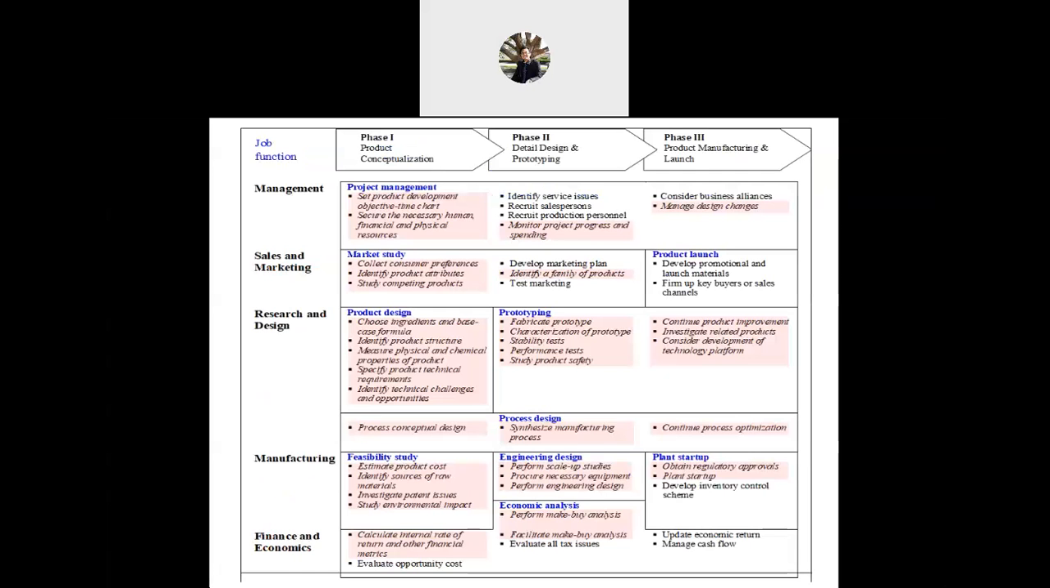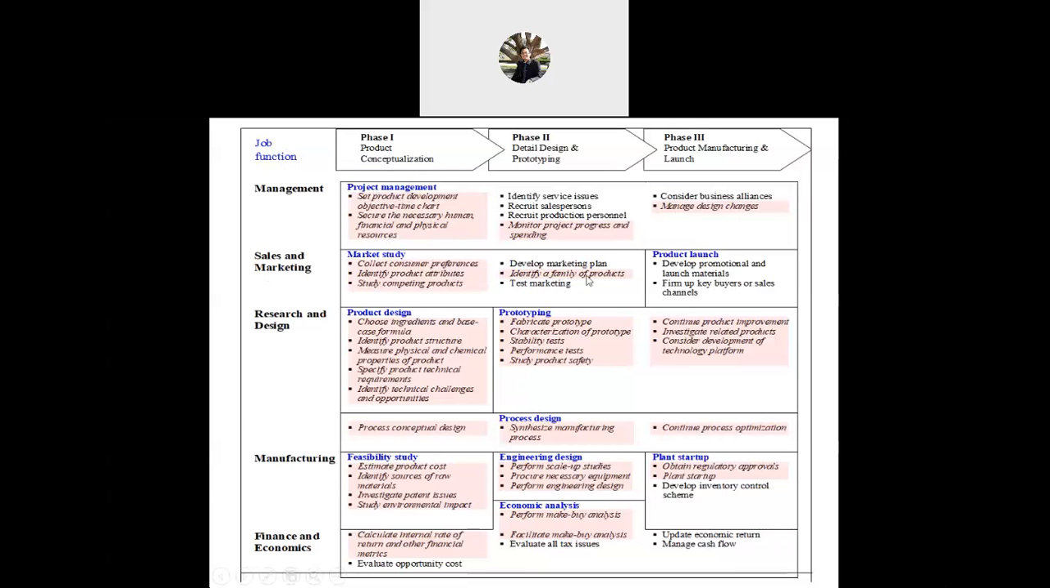So the most important thing is this one. How you want to develop this framework: you have to remember there are 5 job functions and 3 phases. For management, what is related to the project management which relates to the chemical engineer? Sales marketing, market study, which one is related to the chemical engineer?